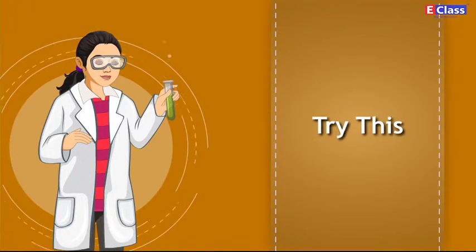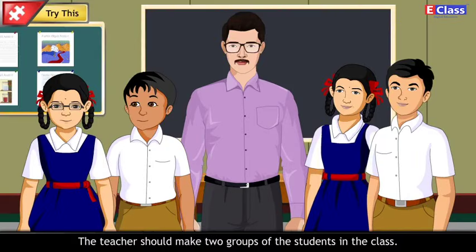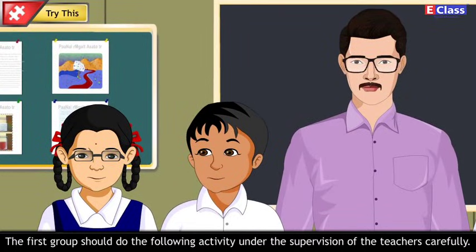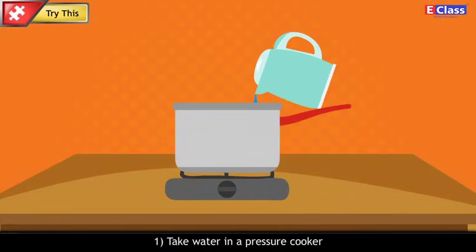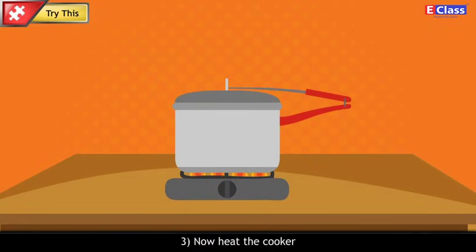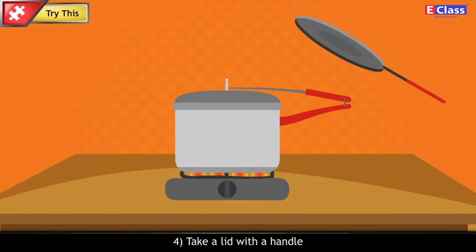Try this. The teacher should make two groups of the students in the class. The first group should do the following activity under the supervision of the teachers carefully. Take water in a pressure cooker. Take off the whistle of the pressure cooker. Now heat the cooker. Take a lid with handle.